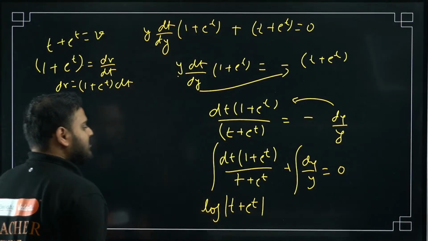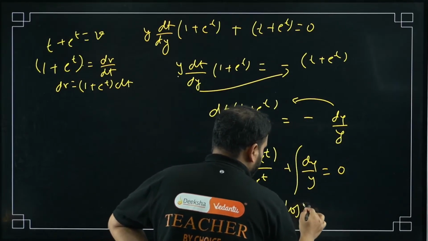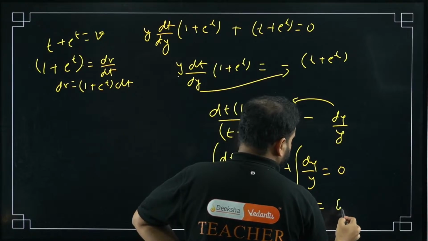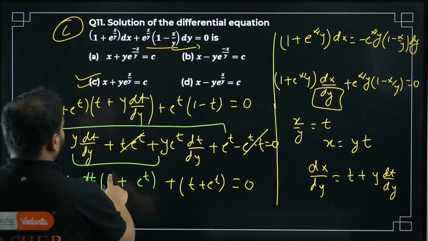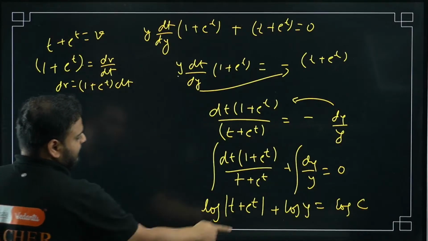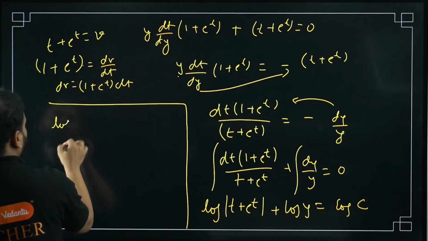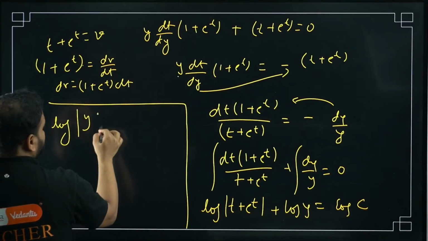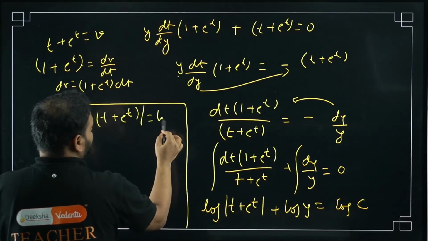So log of (t plus e^t) plus log of y equals a constant. So I can write log of c. Combine this: log of y times (t plus e^t) equals log c.